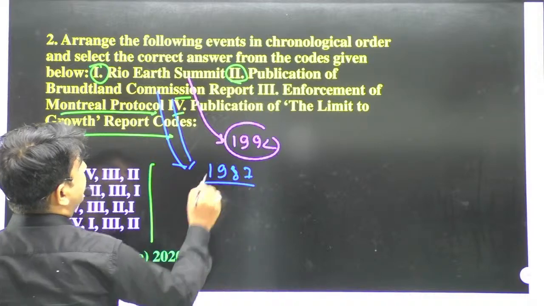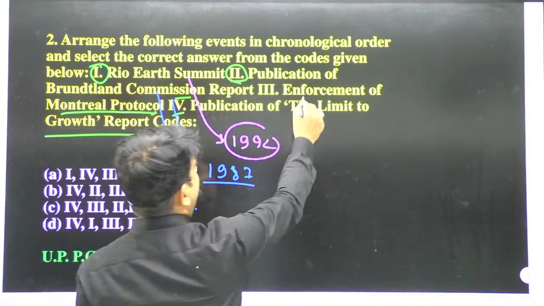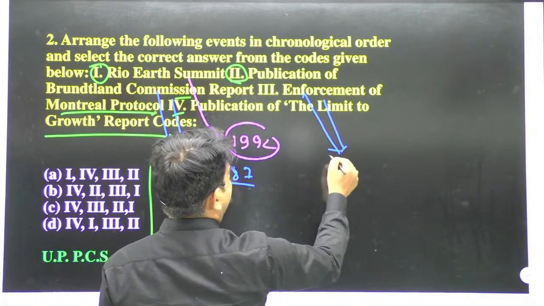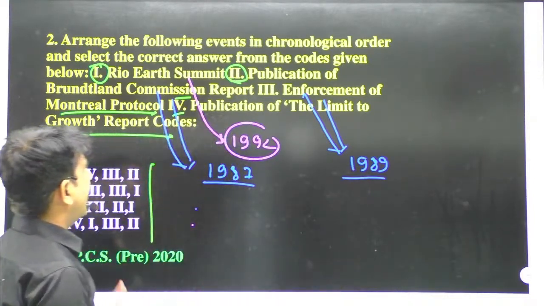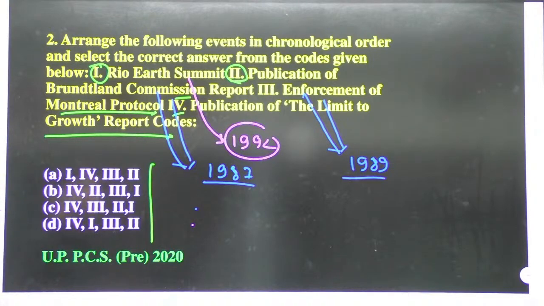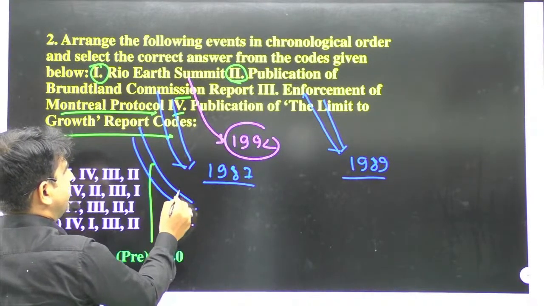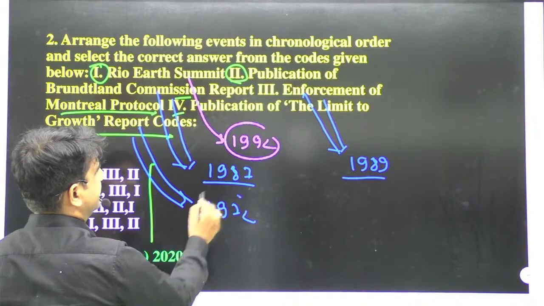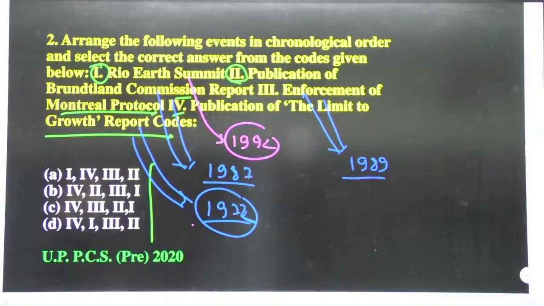Then the enforcement of Montreal Protocol was enforced in 1989. And the publication of the Limits to Growth report was published in 1972. Now you can arrange these in chronological order.